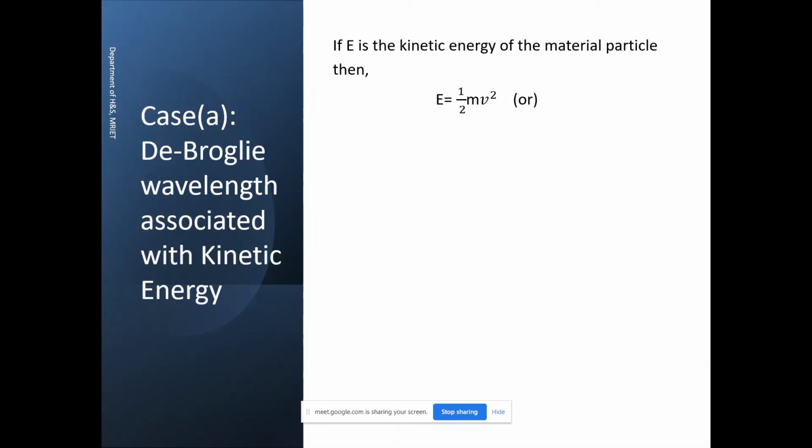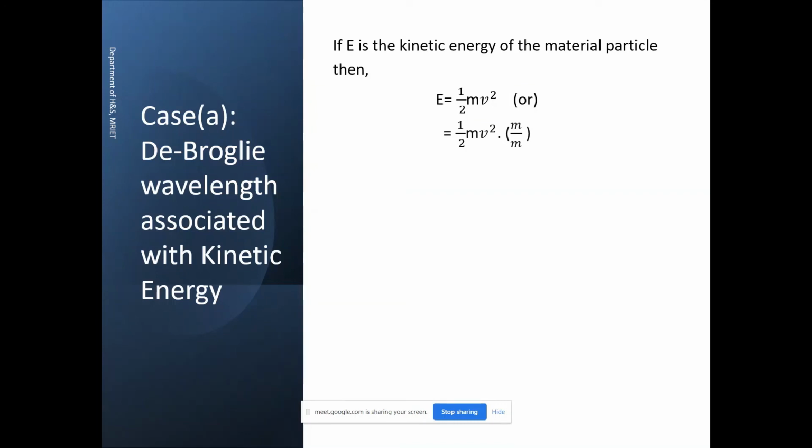For that purpose, I wrote the expression for the kinetic energy, that is E equals half mv square. Or simply I can also write this equation. See, I will multiply this equation with m and divide this equation with m, which doesn't affect the result, isn't it?